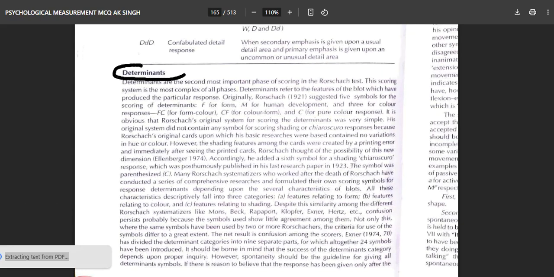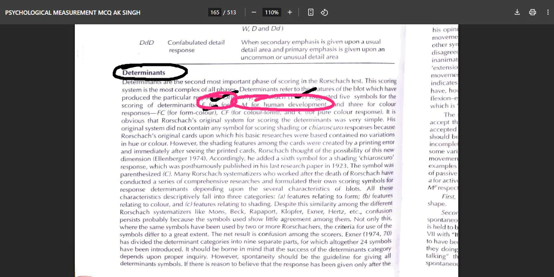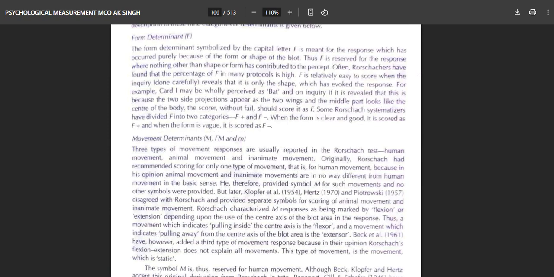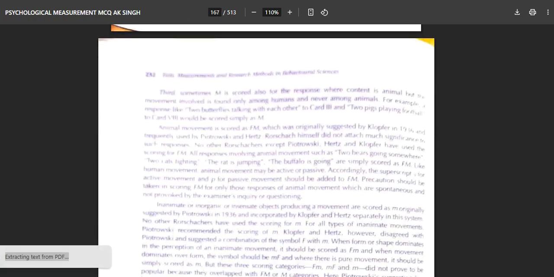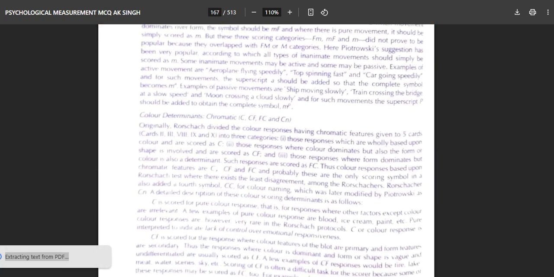Under the head of determinants, you will find F for form, M for human movement, and C for color responses, FC for form-color, CF for color-form, and pure color responses. If you still wonder where the answer is, the answer is form determinants, movement determinants (capital M and small m), and then you will come down over here and find the color determinants as well.